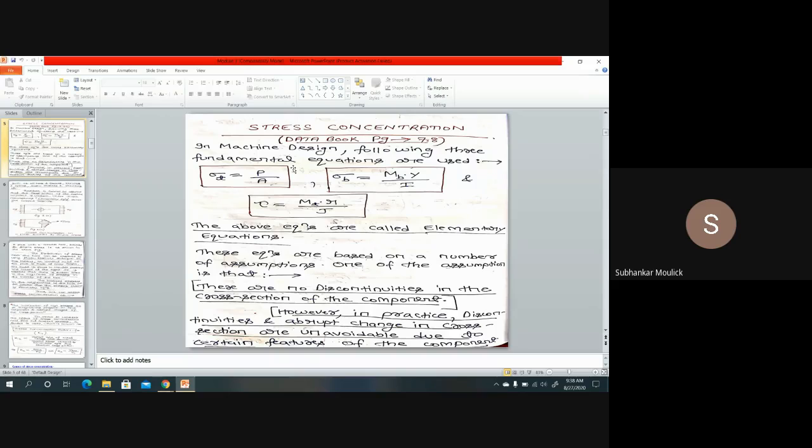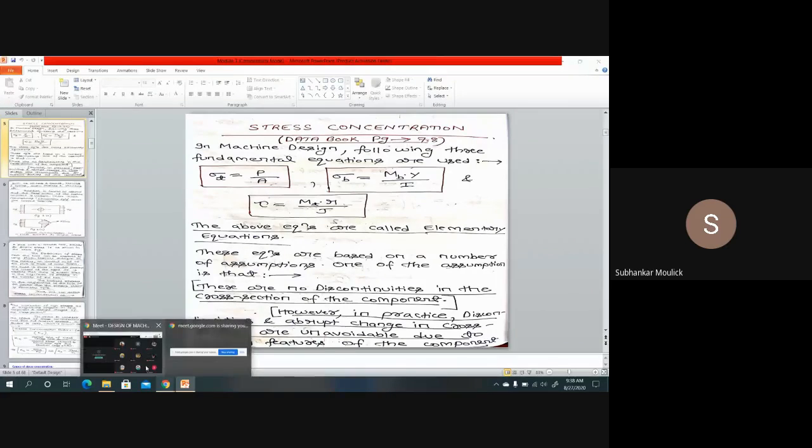If you have seen your Google Classroom some 2-3 days back, I have given you one data book. That particular data book we will be requiring to solve the problems related to this module, and in that data book, page number 7.8 contains all the necessary data related to stress concentration. So let us start the topic called stress concentration.